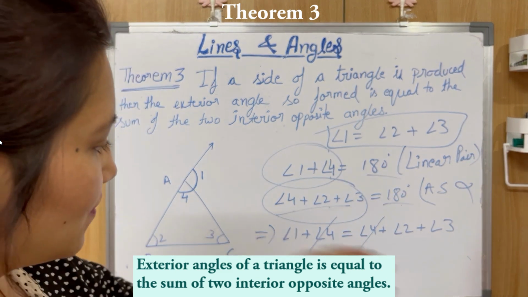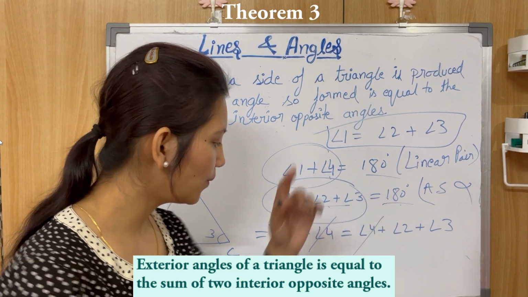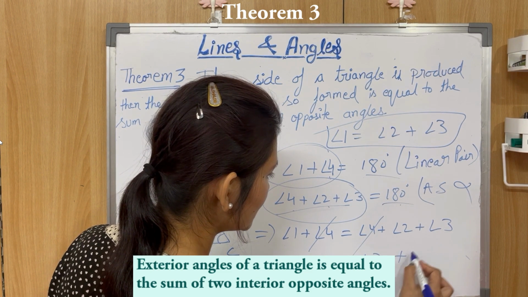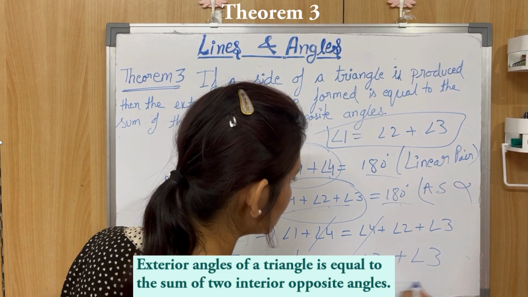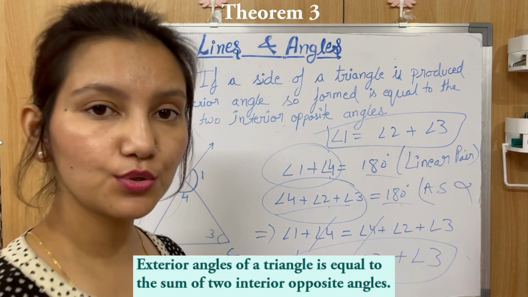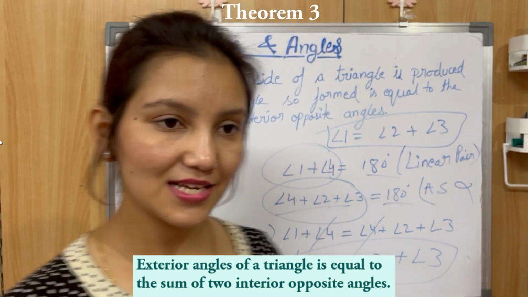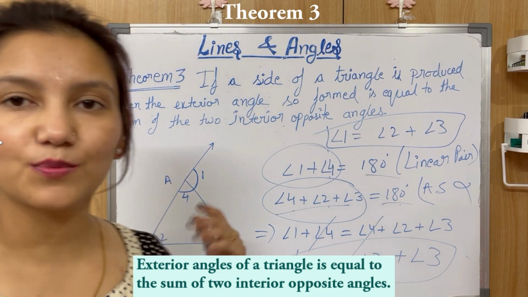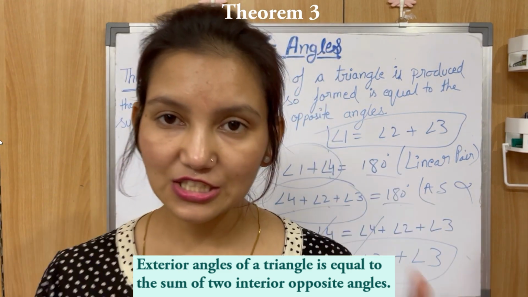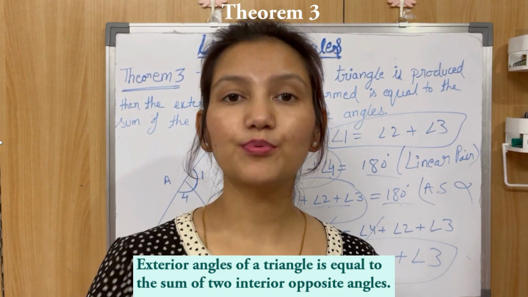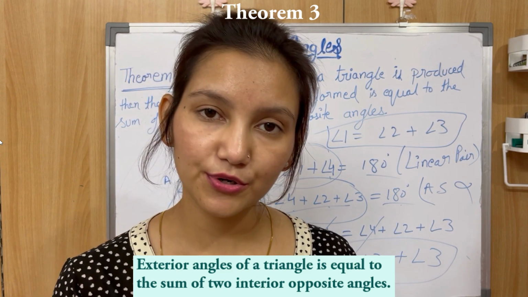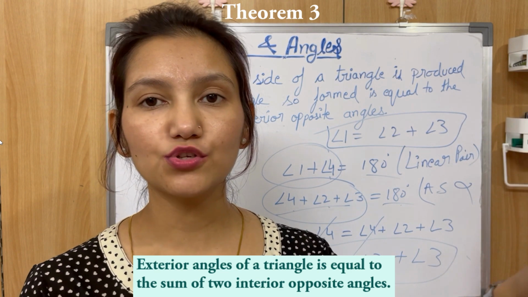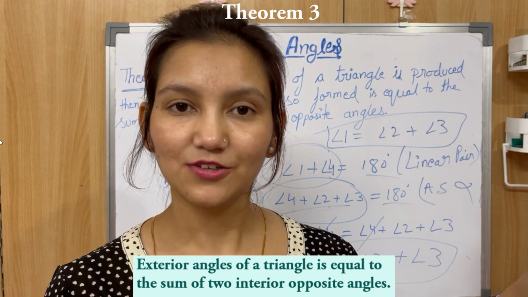Now what are we left with? Angle 1 is equal to angle 2 plus angle 3, and hence the statement of the theorem is proved. What is proved? That the exterior angle will be equal to the sum of two interior opposite angles. Okay, so if in a triangle a side is so produced, then the exterior angle thus formed will be equal to the sum of two interior opposite angles, right?